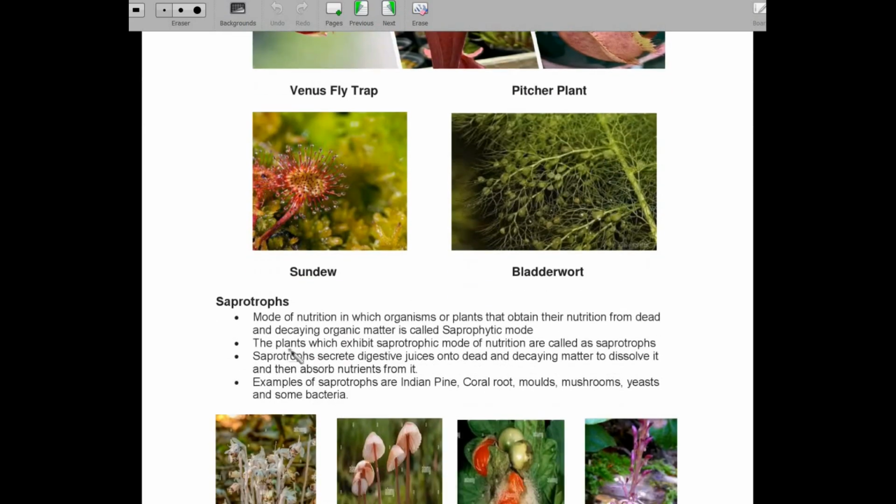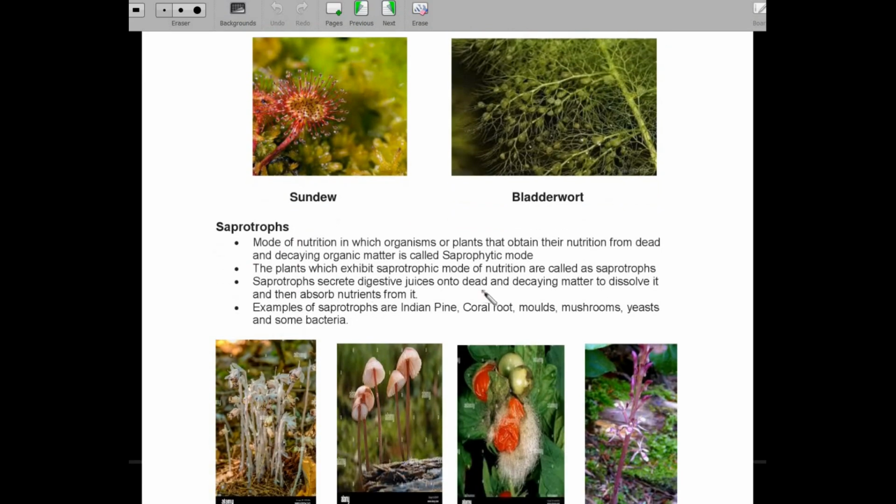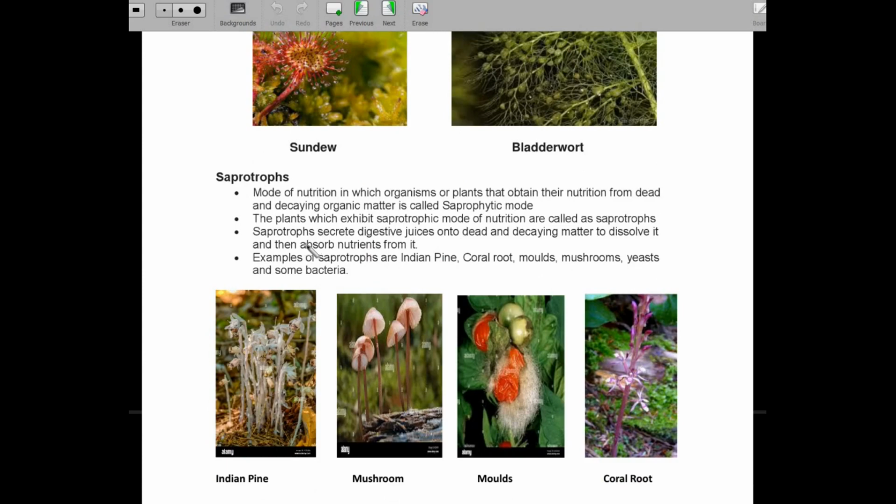Next we have saprotrophs. This is the mode of nutrition in which organisms or plants obtain their nutrition from dead and decaying organic matter, right? The organisms or plants which show this type of nutrition are called saprotrophs.